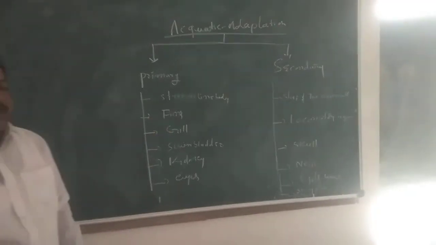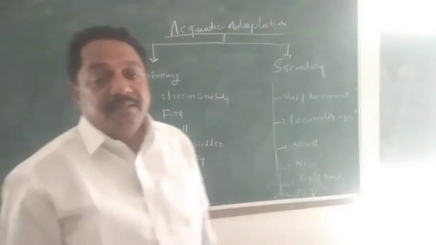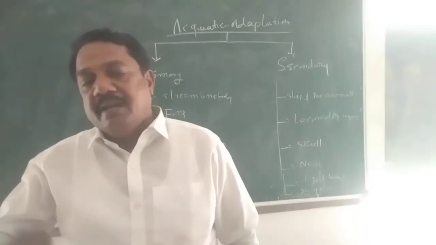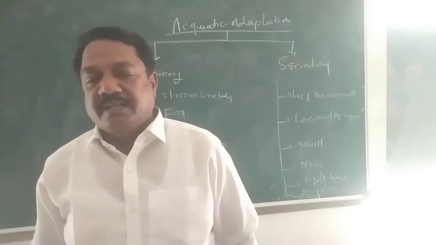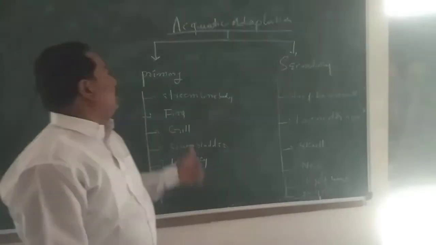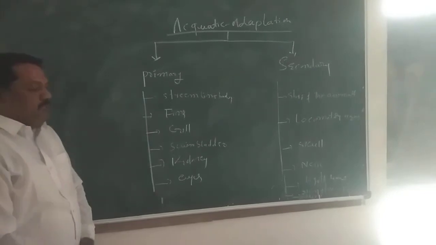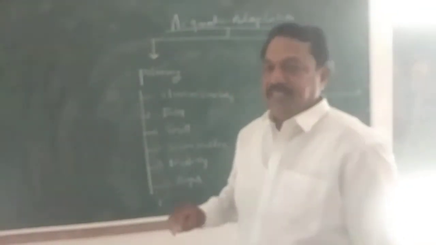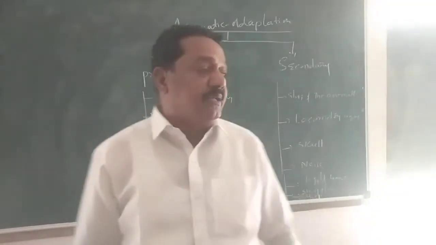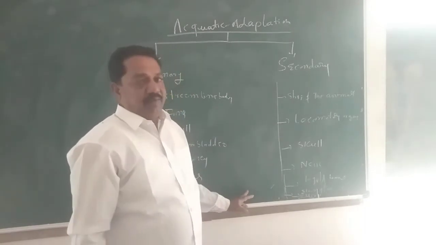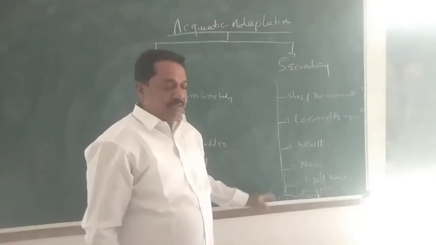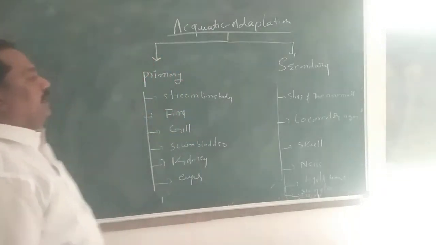Primary aquatic animal means animals that originate in the aquatic media and lead their life in the aquatic media only, up to the death of the life. Such a group of animals is described as primary aquatic animals. Secondary aquatic animal means they originate in the terrestrial media. Their formation takes place in terrestrial media. According to the situation, for food collection purposes, they enter and settle in aquatic media. Origin in terrestrial media, settled in aquatic media. Such a group of animals is described as secondary aquatic animals.